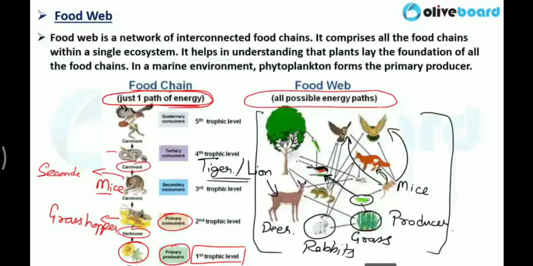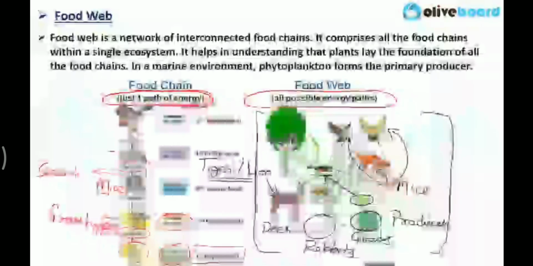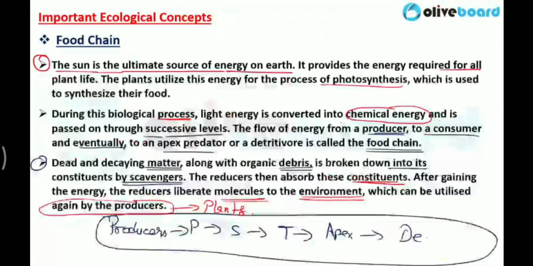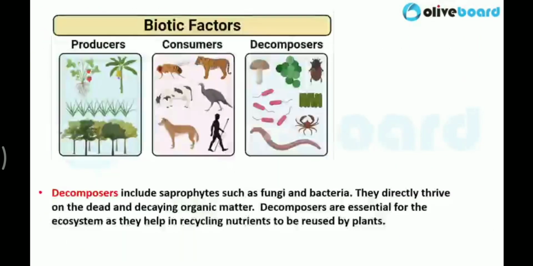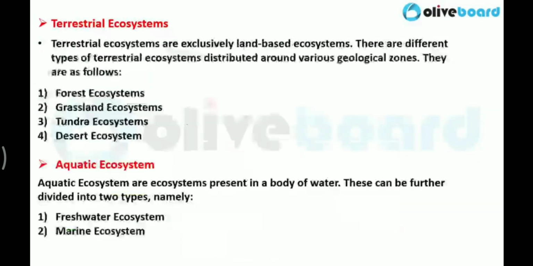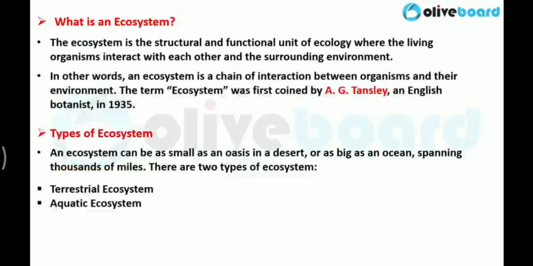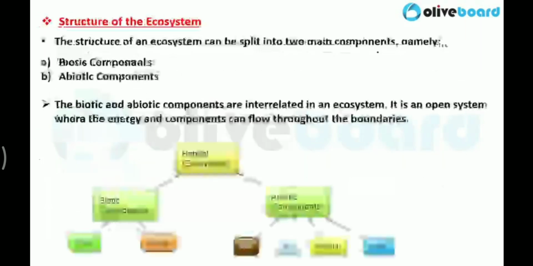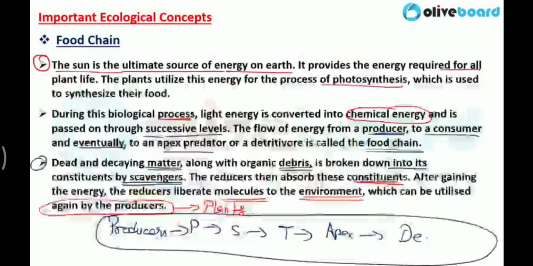Understood? I hope it is clear to everybody, and at this point your class ends today. We have discussed the food web, what a food chain is, abiotic components, biotic factors and biotic components, the structure of the ecosystem, and the types of ecosystem. And very, very important: the term ecosystem was first coined by AG Tansley. This is a very important chapter and a very easy chapter also. There is nothing much to understand.